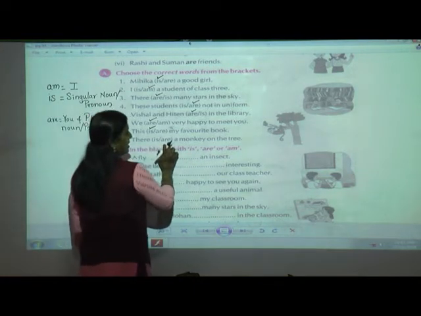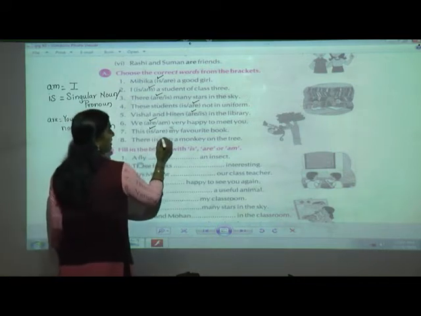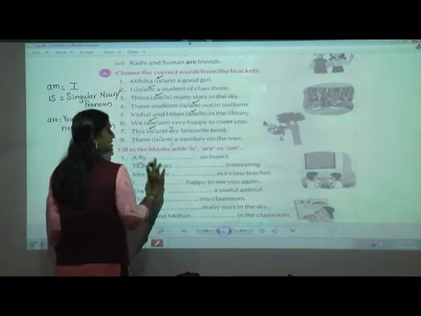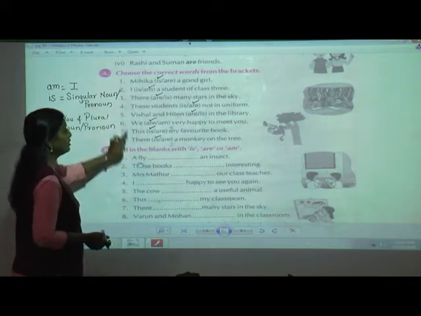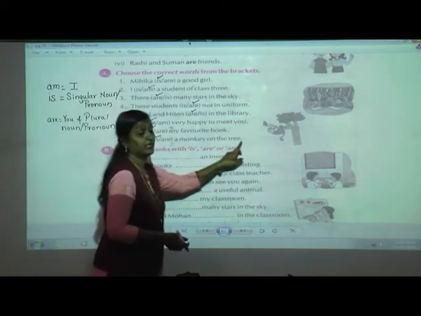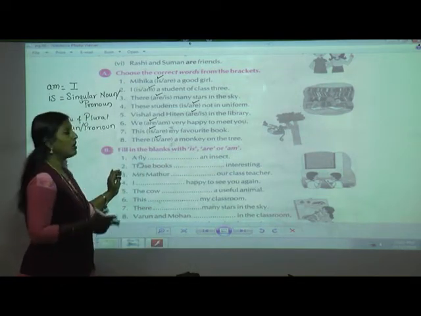There is a monkey on the tree. Yes, there monkey shows a singular. So is. Okay. So here also there is a. So you have to read the full sentence to find out whether it is talking about a singular or a plural.